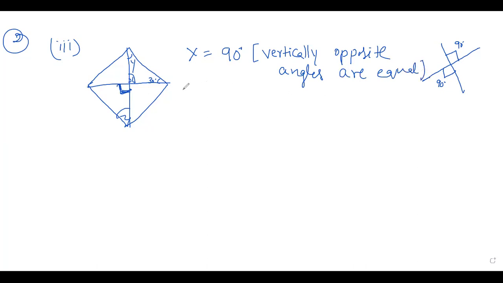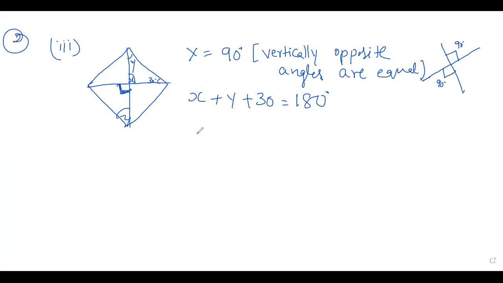Next, x plus, we have a triangle here, right? x, y, and 30, right? How can you write this? X plus y plus 30 is equal to, it is like you have a triangle here. The sum of three angles is 180 degree.